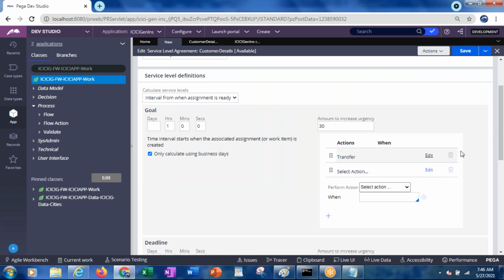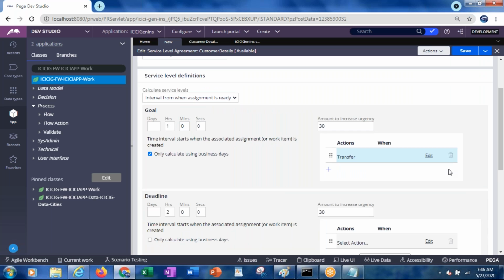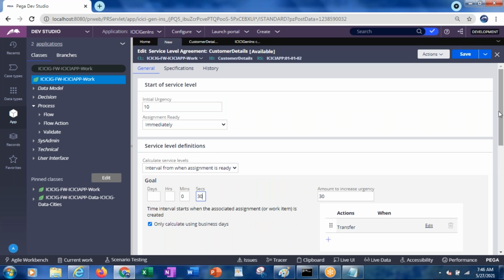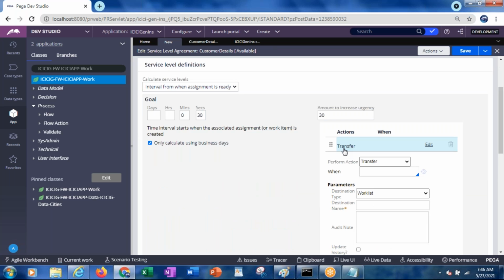Now let's start the hours. I'll be specifying seconds, 3 seconds. Okay, I'll be specifying 30 seconds, and later I'll be transferring, transfer to the work list. To whom?